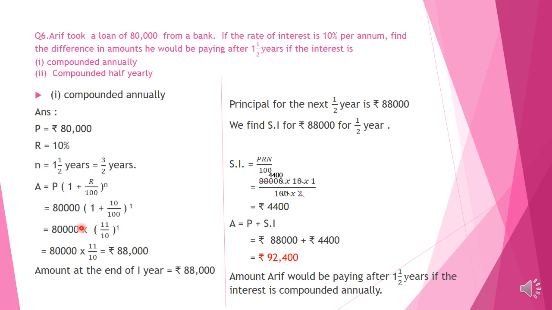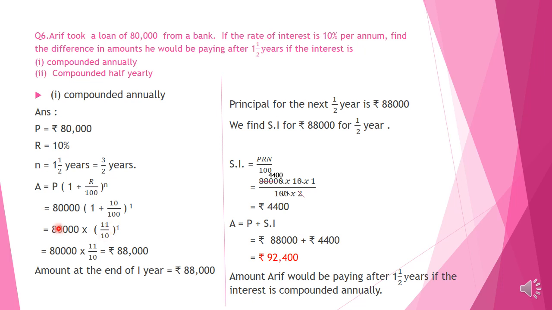Okay. So first let us find the amount after 1 year using the formula P into 1 plus R by 100 raised to N. P is 80,000, R is 10, and N is equal to 1. And here the 10 and 100 get cut. So we get 1 plus 1 by 10, and changing into an improper fraction we get 11 by 10.